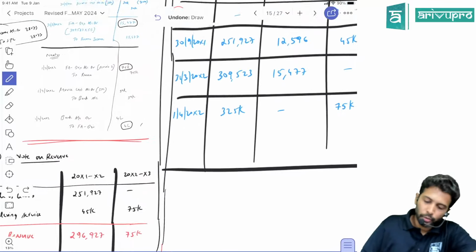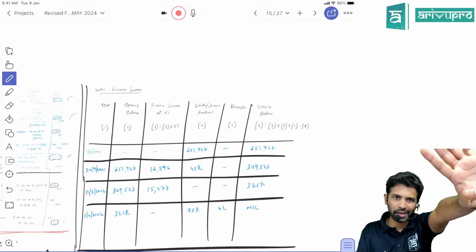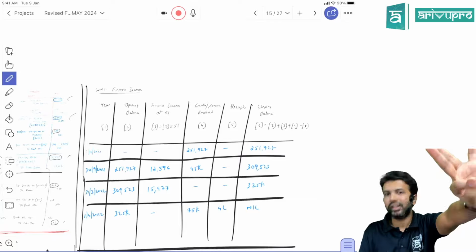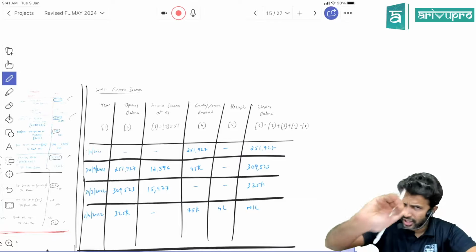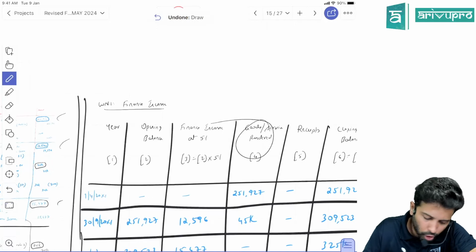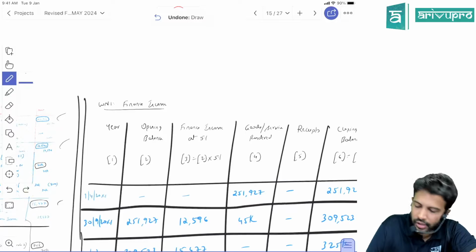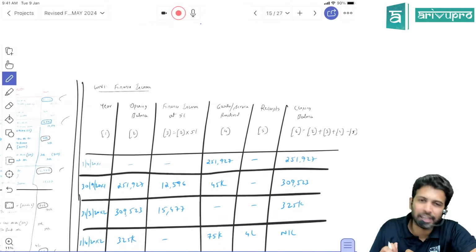Okay. Now, if you want to prepare the table, same ACM table, you're comfortable, no? So it is opening balance, then we charge finance income, then it's a financial asset, so we'll book receipt and then closing balance. Here, don't book it like that. After your finance income, bring in one more column called goods or service rendered. Okay. Bring in that to get the right amount of finance income.